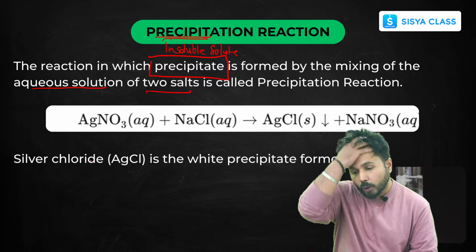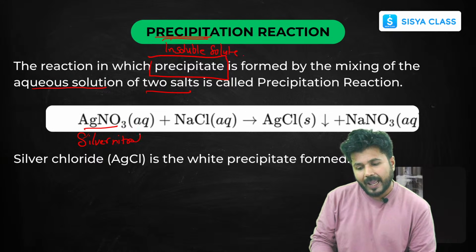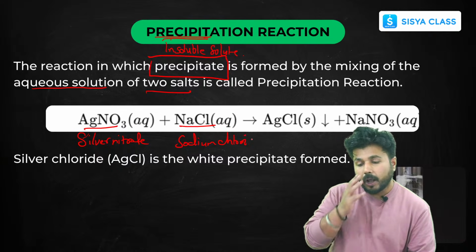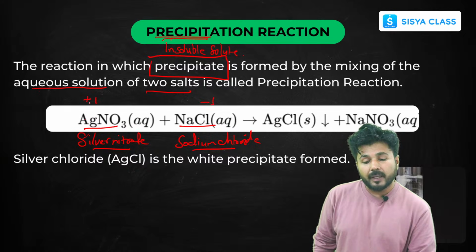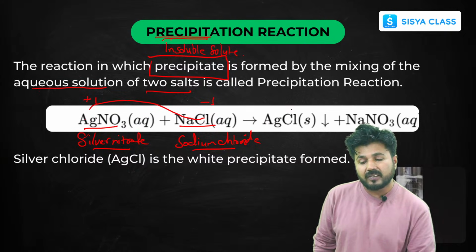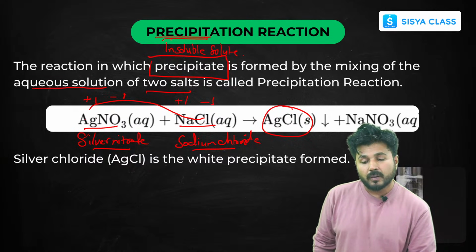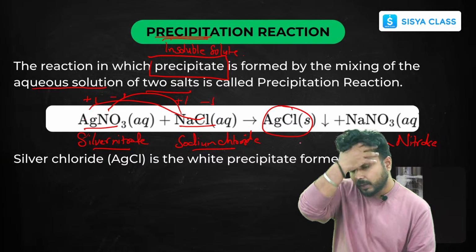So if you mix the aqueous solutions of two salts, here we are taking silver nitrate and sodium chloride. Now if you mix these two compounds, silver has a valency of +1, chlorine has a valency of -1, so they will displace and form AgCl. Similarly, nitrate has valency -1 and sodium has valency +1, so they form the compound sodium nitrate. Sodium nitrate and silver chloride.